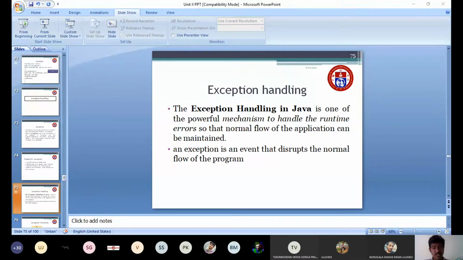This is about the exception hierarchy. I will tell what is meant by that. Exception comes under the package java.lang. It has a Throwable class. There are two types of exception: one is unchecked exception and the other one is checked exception.